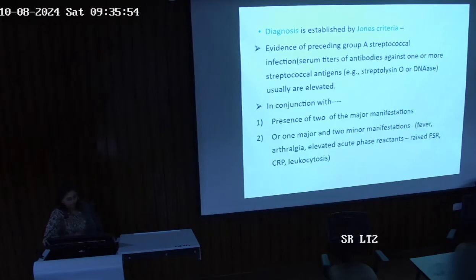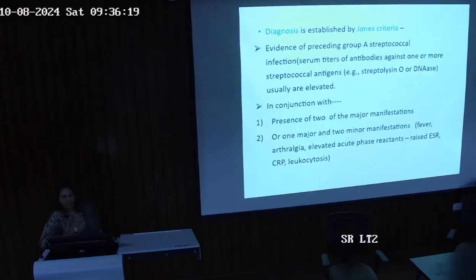Evidence of preceding group A streptococcal infection, like serum titers of antibodies against one or more streptococcal antigens like streptolysin O or DNase, are usually elevated, in conjunction with the presence of two of the major manifestations or one major and two minor manifestations. What are the minor manifestations?